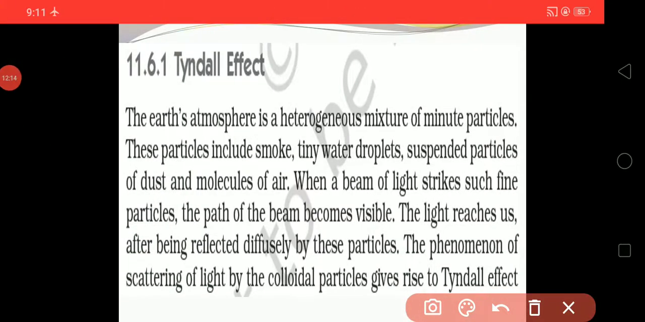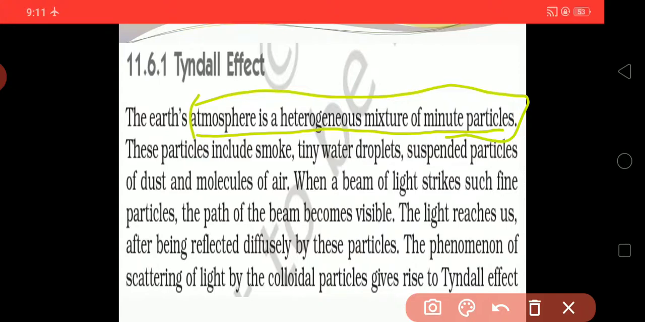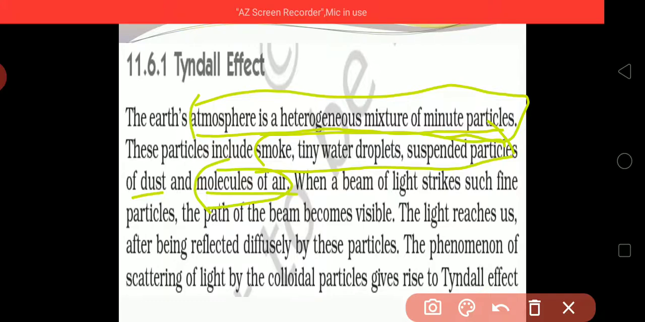The earth's atmosphere is a heterogeneous mixture of minute particles. In the earth's atmosphere we observe a heterogeneous mixture of minute particles. These particles include smoke, tiny water drops, suspended particles of dust, and molecules of air. All these are the particles which are observed in the atmosphere.